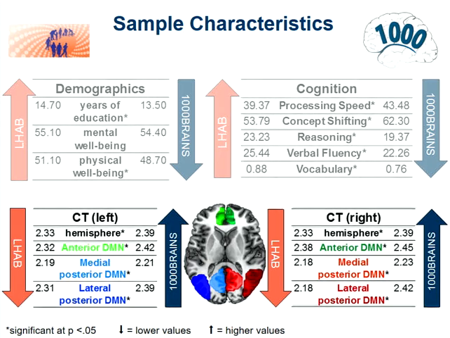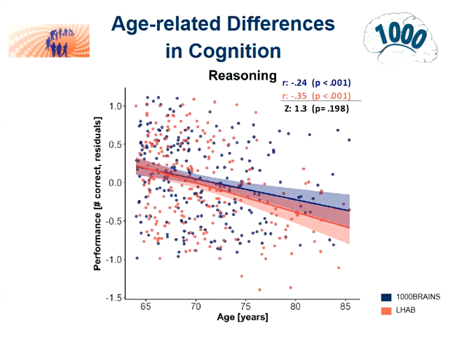So now let's have a look at the cross-validation of our age-related differences. And here we start with cognition. In the first example, our reasoning task, we see that with increasing age, shown on the x-axis, there is a decrease in performance. And that is true for both studies, for the LHAB study, shown in orange again, and for 1000BRAINS, shown in blue. And if we compare the two correlation coefficients, we see that they do not differ significantly from each other. So we have similar slopes.